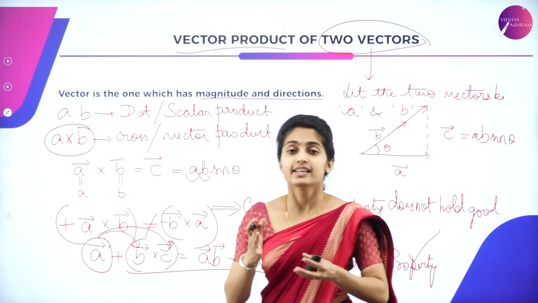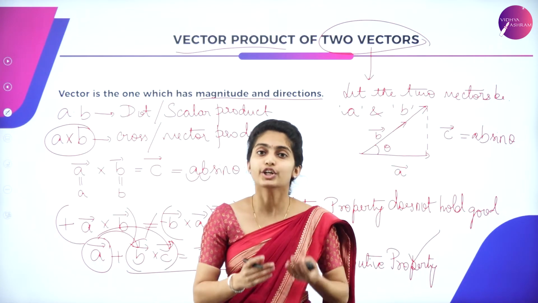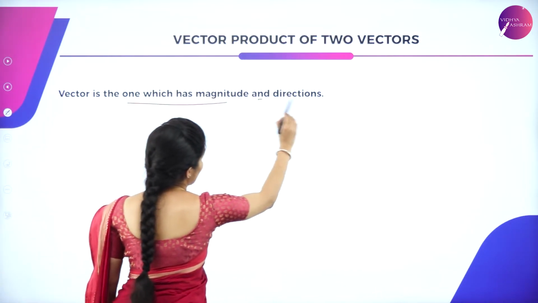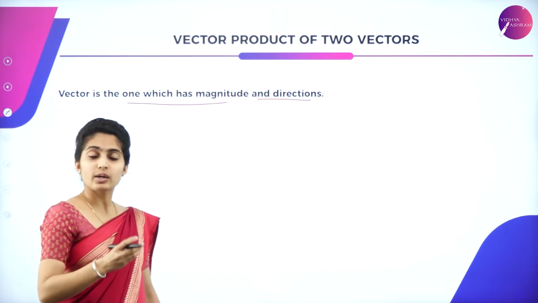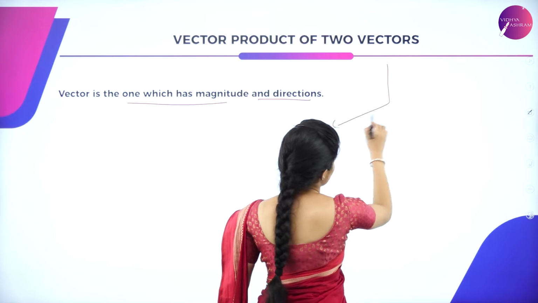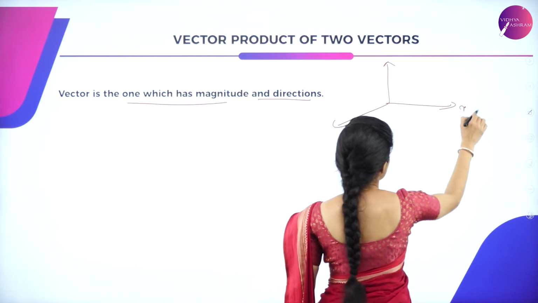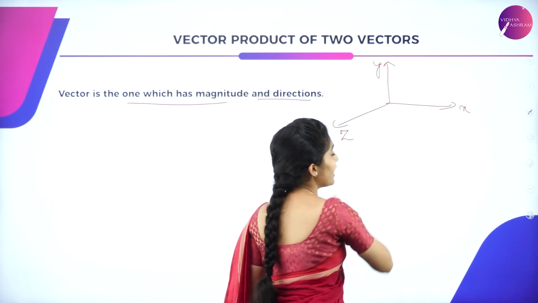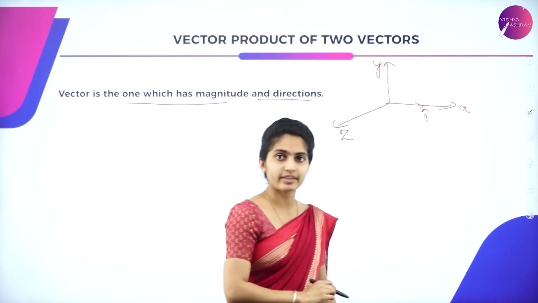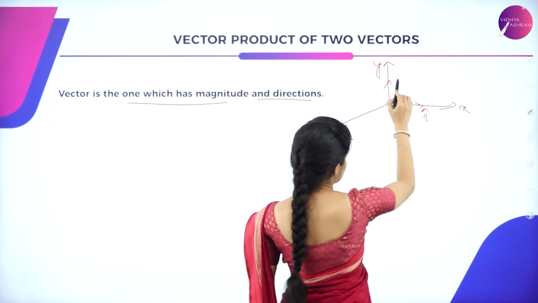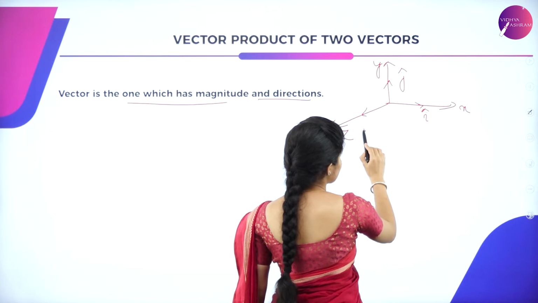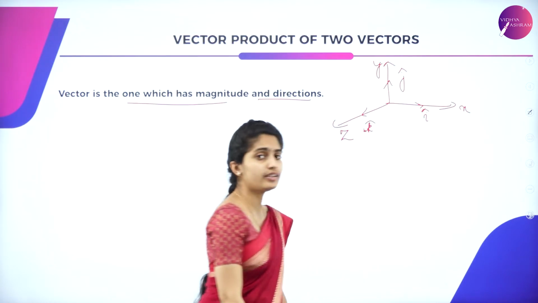Next, let us see how it goes with the unit vectors. A vector is one which has magnitude and direction. When it comes to directions, we have the plane with the x, y and z axes, wherein the x-axis is associated with the unit vector i cap, the y-axis with the unit vector j cap, and the z-axis with the unit vector k cap.